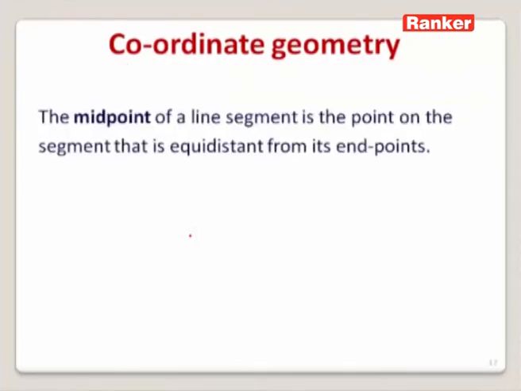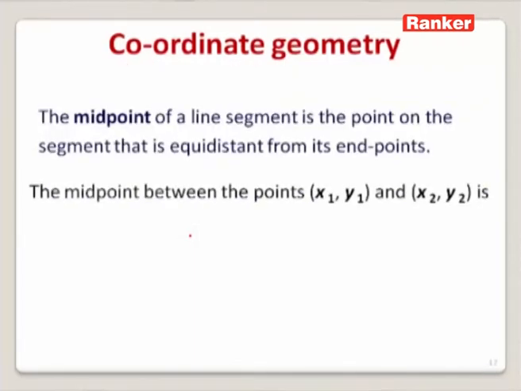Until now, we have gone through internal section formula as well as external section formula. What happens if m is equal to n? That is, if a point divides a line segment in the equal ratio, then that point is known as the midpoint of the line segment. So we can write the midpoint of a given line segment with the coordinates x1, y1 and x2, y2 as (x1 plus x2) by 2 and (y1 plus y2) by 2. So to find the midpoint of a given line segment, we can use the formula (x1 plus x2) by 2 and (y1 plus y2) by 2.